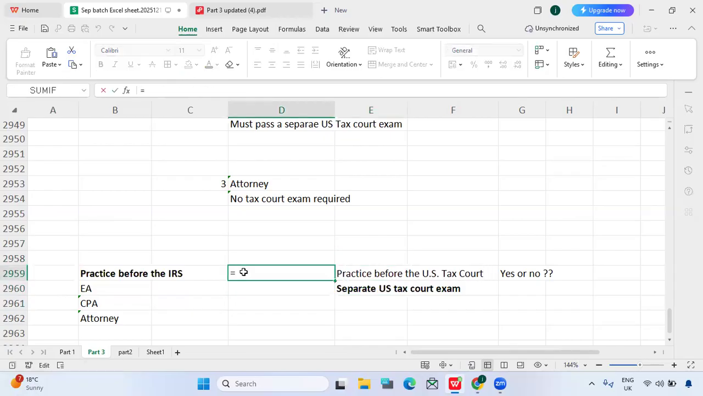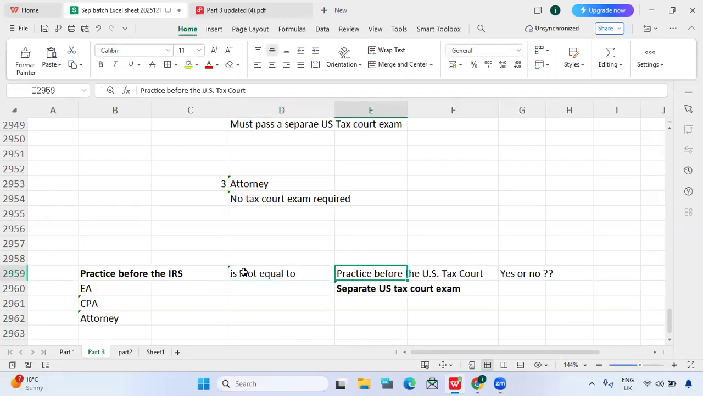Which means practice before the IRS is not equal to practice before the US tax court. So is practice before the IRS equal to practice before the US tax court? The answer is no, it is not equal. All right, this is clear. Guys, yes, no?